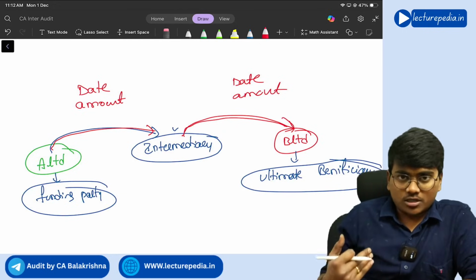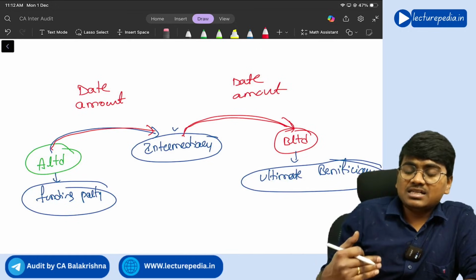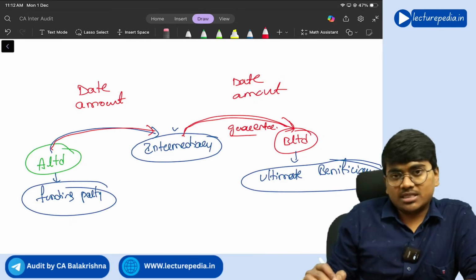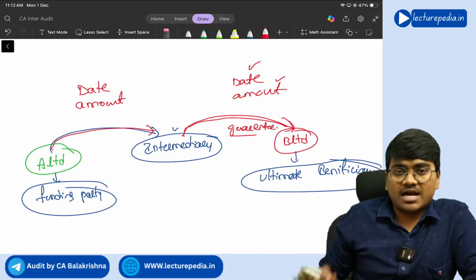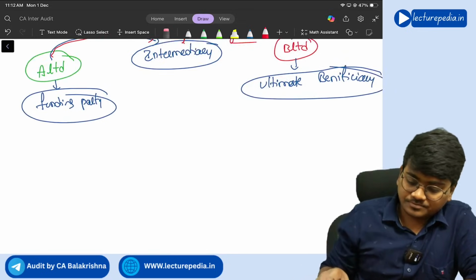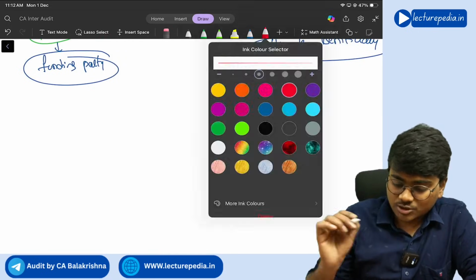Understanding? If the intermediary is giving any guarantee to B Limited, instead of a direct transfer of funds, then also the date and amount of the guarantee need to be disclosed. Got it? Yes. Next, another situation.